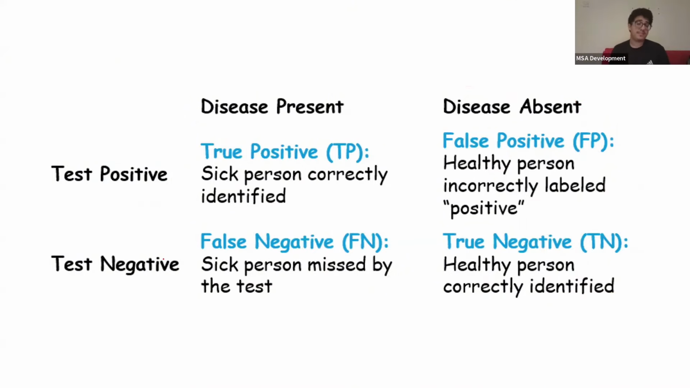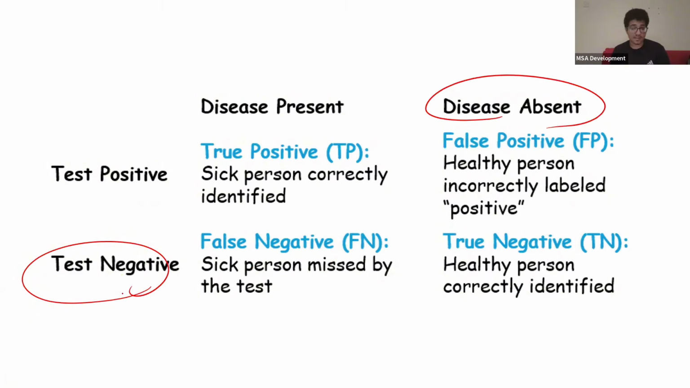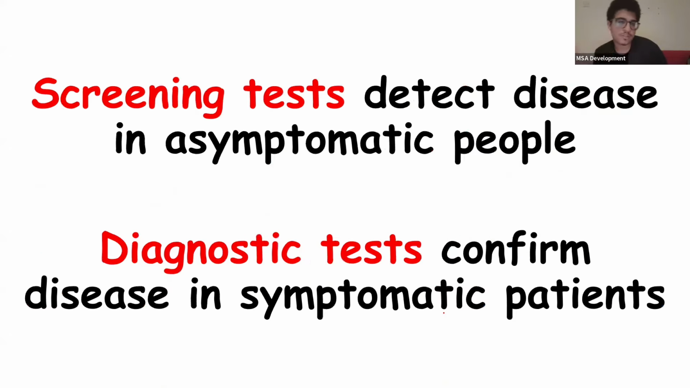Same thing with negative tests. If the disease is present, but the test is negative, that's an issue. You just missed a sick person. And if the disease is absent and the test is negative, the test worked. It correctly identified a healthy person. Okay? So screening tests detect disease in asymptomatic people.